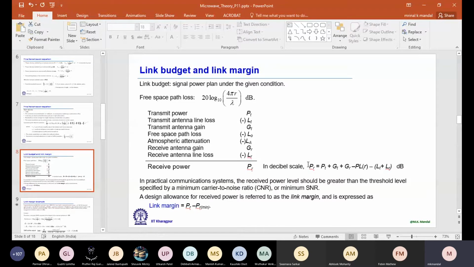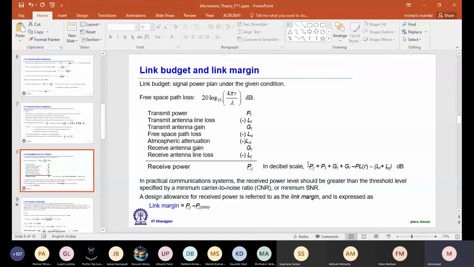So why do we put in some link margin? Because you can consider your mobile phone example again. Let's say I'm calculating for the base station, and its range is 1 kilometer. The user can be anywhere within the 1 kilometer radius, and the situation will be different.